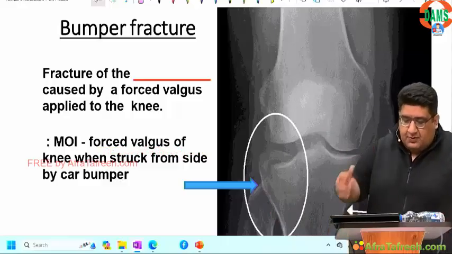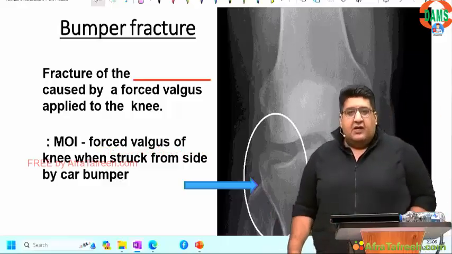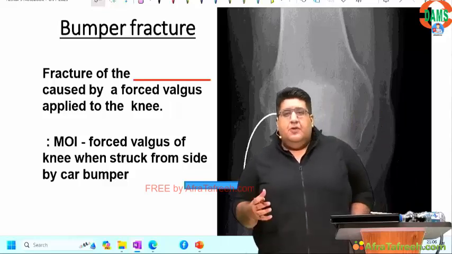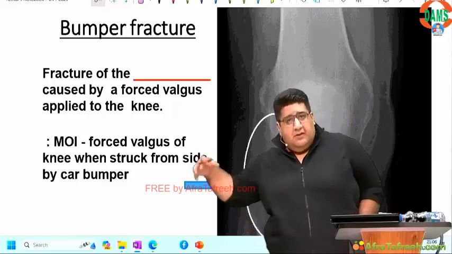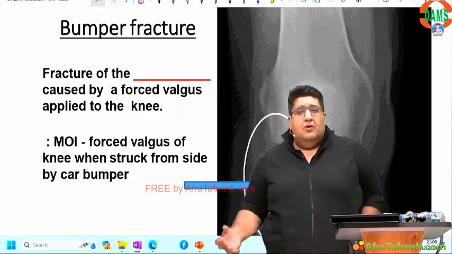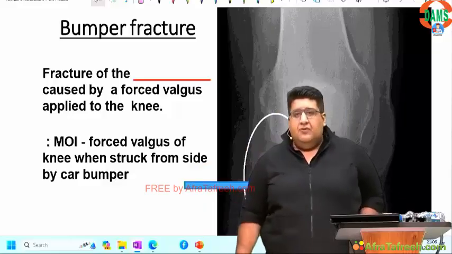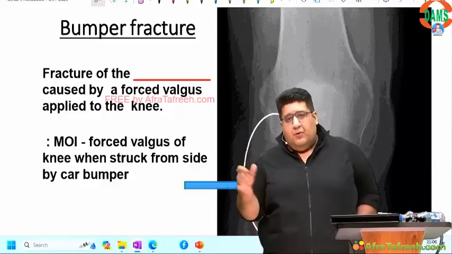So many people have given the correct answer. It is going to hit you on the outer side. Why? The bumper will come from the outside. It doesn't look good if a car comes from inside. No driver is going to say, pip, pip, pip, open your leg.